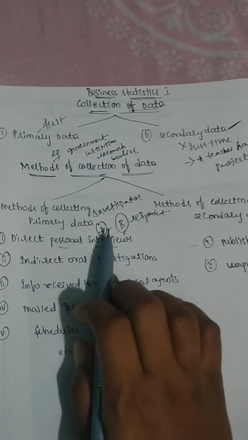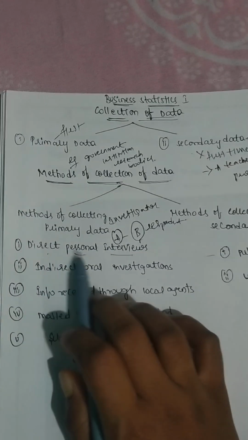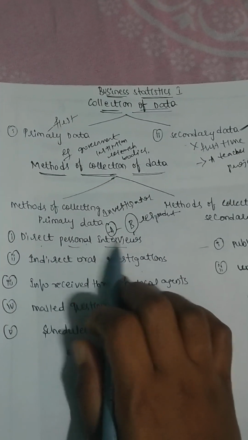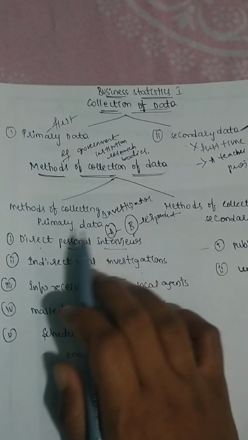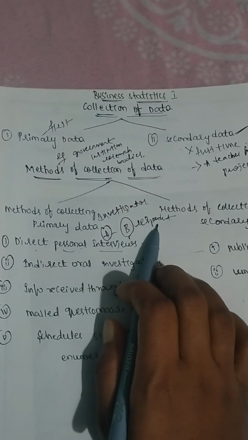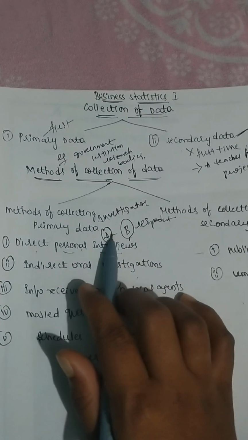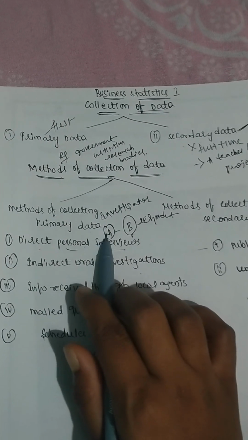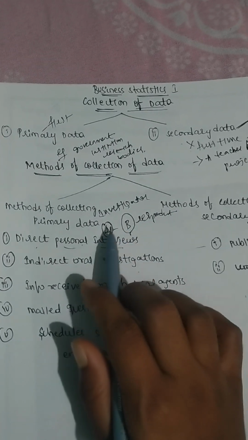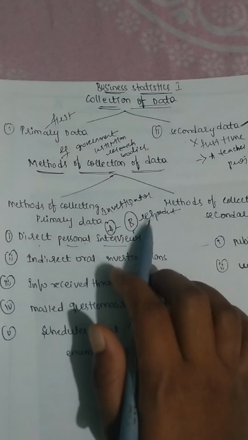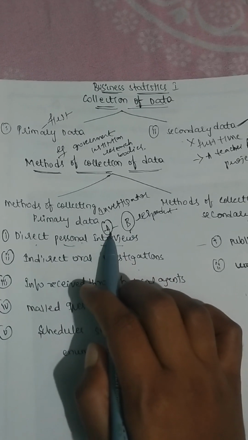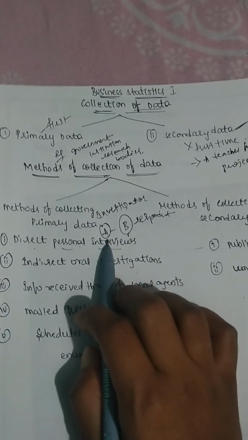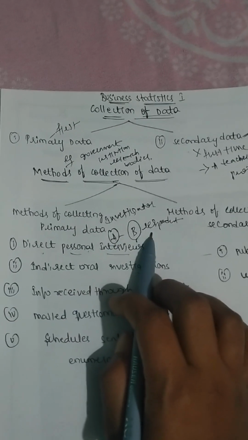This kind of method is called a direct personal interview. It is simple, right? The investigator meets the respondent personally and gets the information he requires. He prepares the survey and collects whatever information he requires from the respondent.